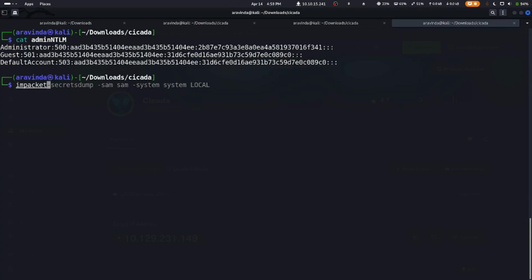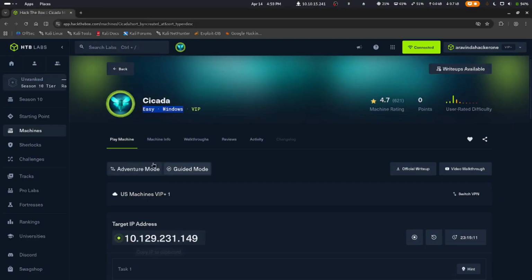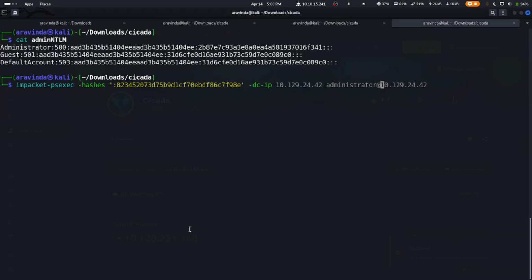Now what we can do is a technique known as pass the hash. So we specify a particular hash using the -hashes option. We are not using a password to authenticate and log in to the system, but the hash, which is the NTLM hash of the administrator. This technique is known as pass the hash.